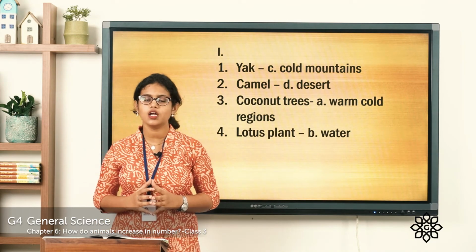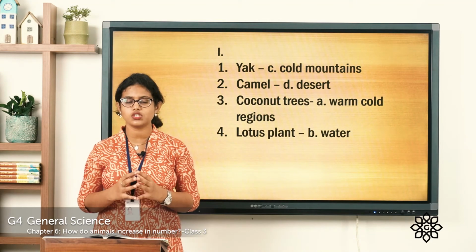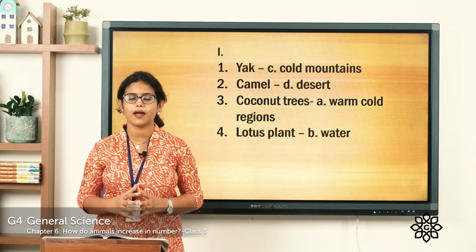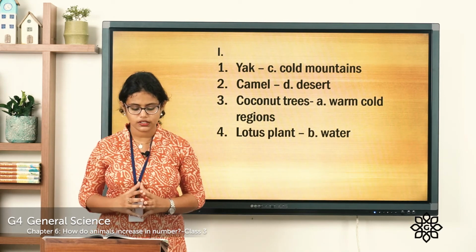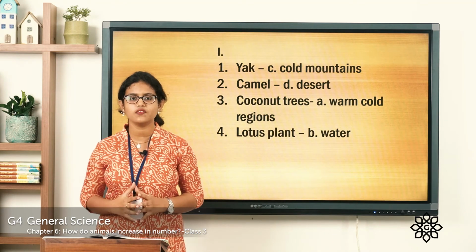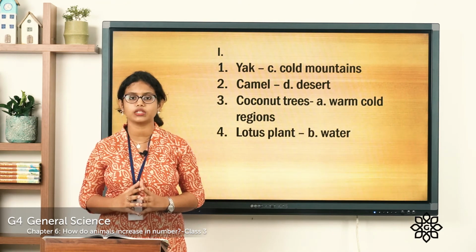Coming to third one, coconut trees. Where do these coconut trees survive? They survive in warm coastal regions. So you can match it with letter A. And the fourth one, lotus plant. Where can we find these lotus plants? They live in water. So you can match it with letter B.